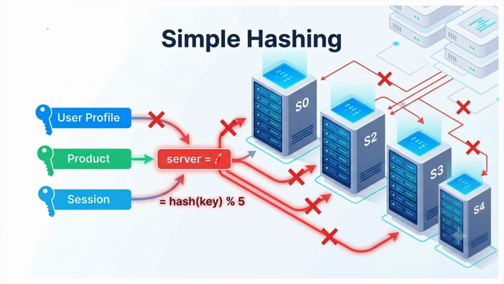Now, my formula will take the modulus with 5. Almost every key gets assigned to a different server. The mapping changes completely. A key that was previously on server 0 may go to some other server too. In fact, nearly all keys get redistributed, and that is a disaster.